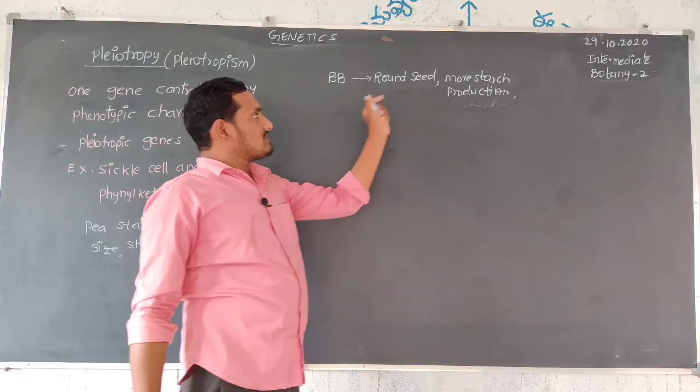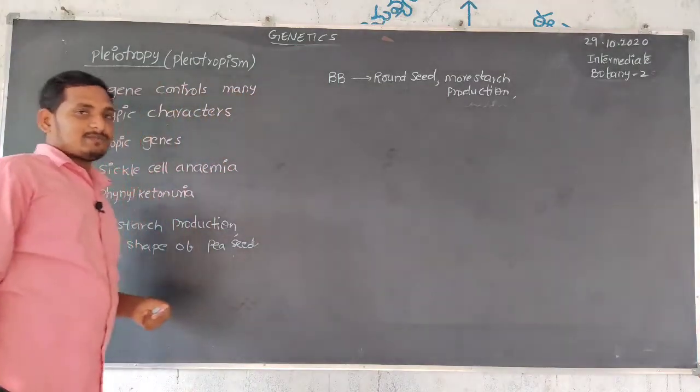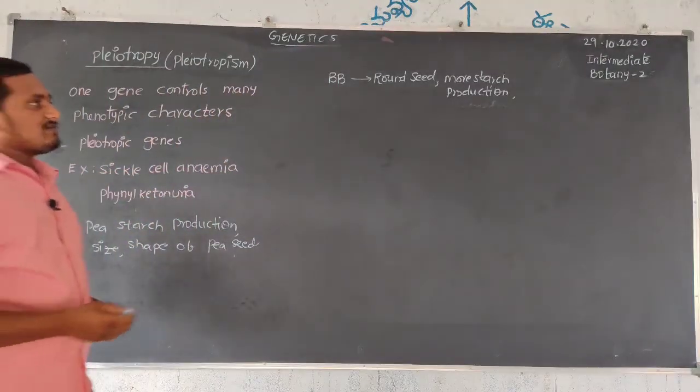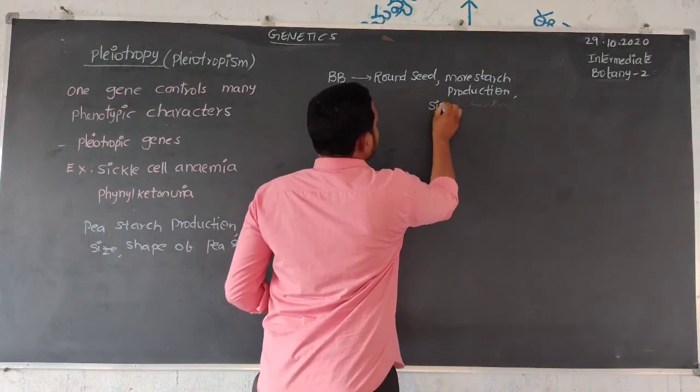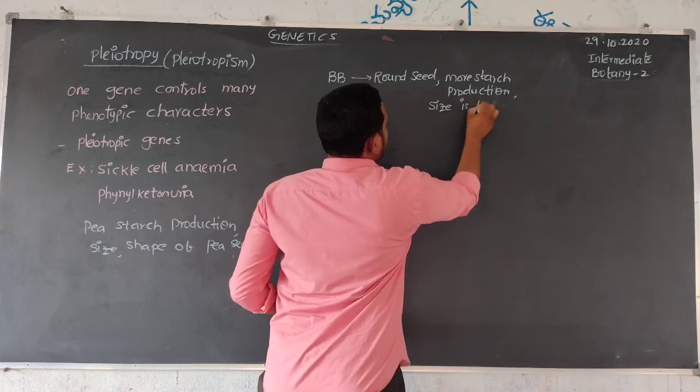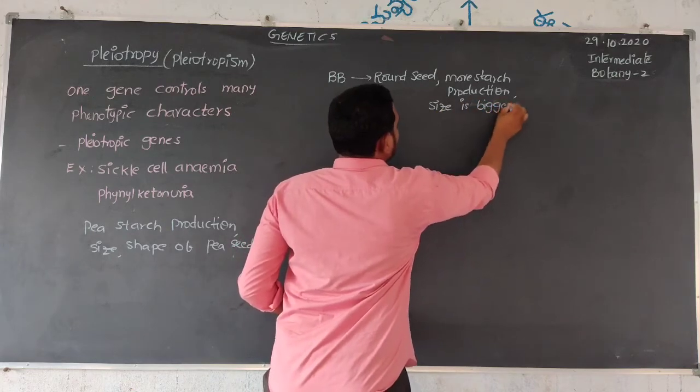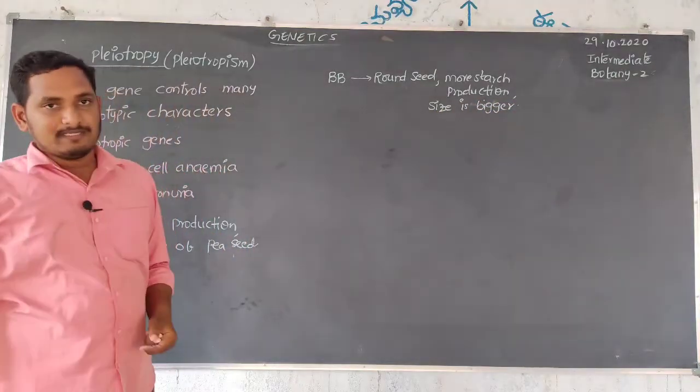So, round seed: shape is round, production of starch is more, and size is bigger.